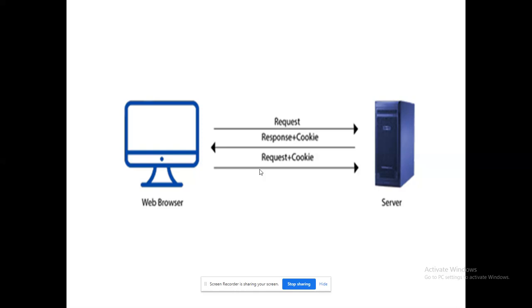Next time when the client accesses the server, the old cookie will be sent along with it. By using that cookie, the server will identify that this client has made this request already, and it will service the corresponding client. That's the pictorial representation of the cookie.